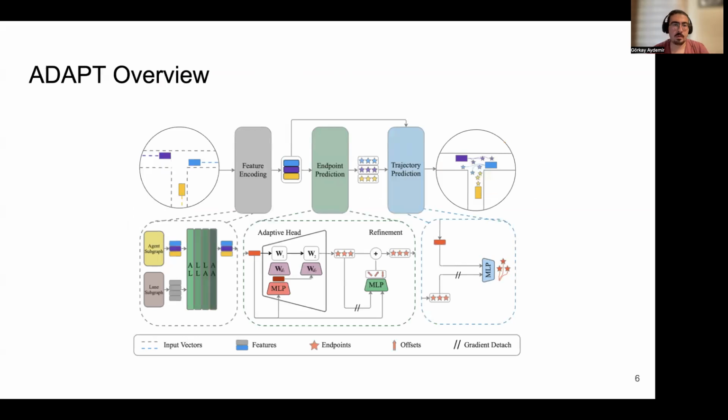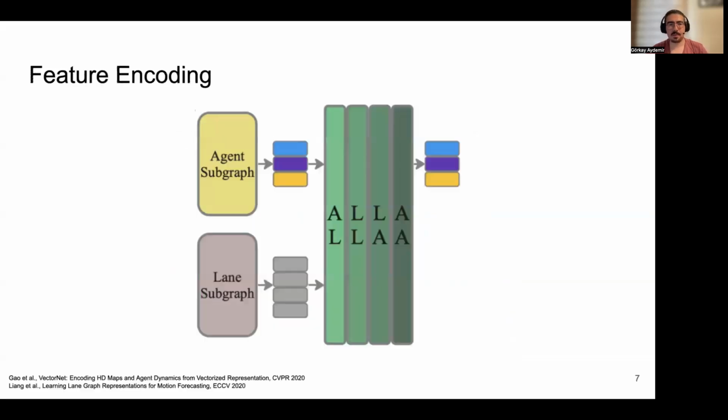This shows an overview of our approach, ADAPT. We first encode the provided map elements and agent histories. We then follow a goal conditioning approach where we first predict a set of possible goal locations, called endpoints, and then learn to interpolate the trajectories leading to these predicted endpoints. Goal conditioning is commonly used in trajectory prediction. Our novelty comes from the adaptive head to adapt to the situation of each agent with the dynamic weight learning. Let's look at each in detail now.